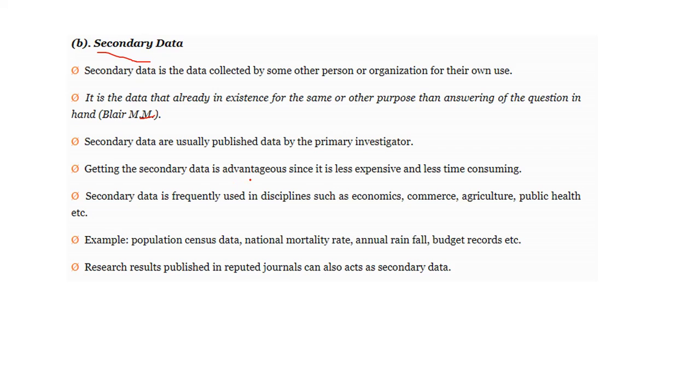Getting secondary data has advantages: it is less expensive and less time consuming. Secondary data is frequently used in disciplines such as economics, where if you are dealing with large data sets we use secondary data, and also commerce, agriculture and public health. Examples: population census data, national mortality rate, annual rainfall, budget. We can collect all these from government websites. This is secondary data.